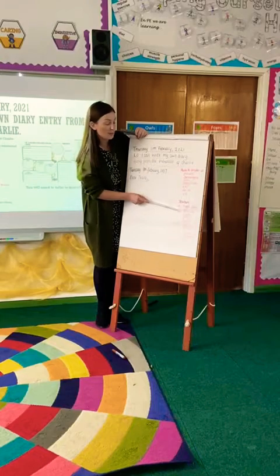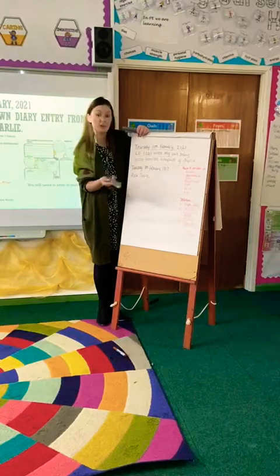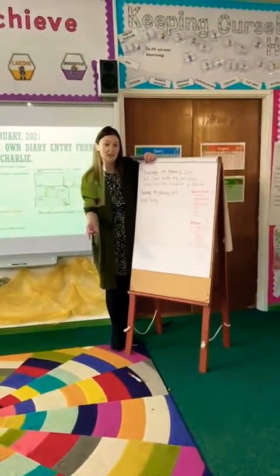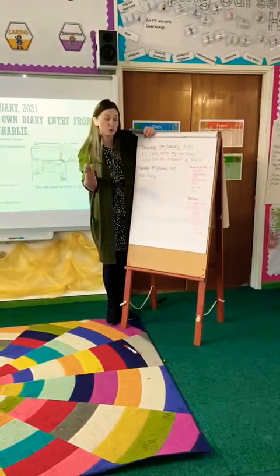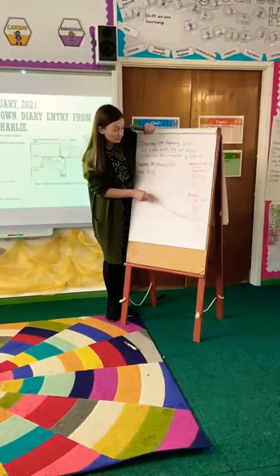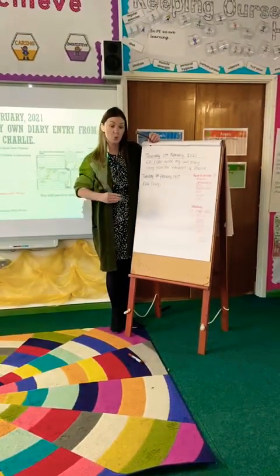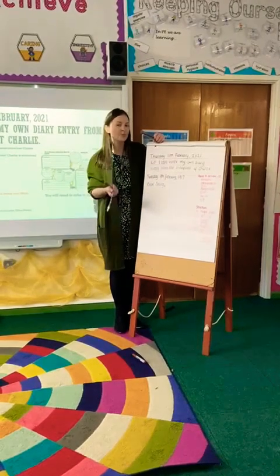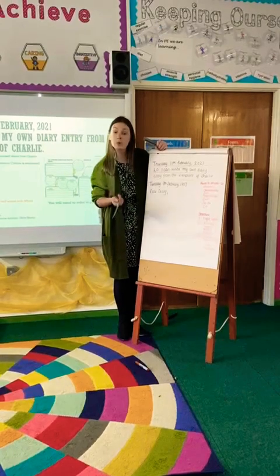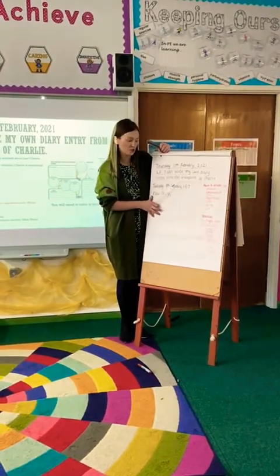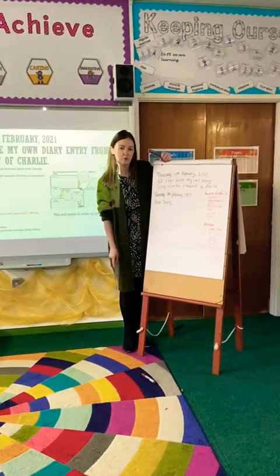In the second paragraph, I'm going to speak about the morning he wakes up, ready for the execution. Might be talking about his final meal, final conversations that he has with comrades, and how awkward that might be, knowing that some of those are going to be the ones pulling the trigger on him. In paragraph 3, I might talk about the moment he's called to his death, so how he's feeling as he walks out to that battlefield. Now I know some of you at home will be thinking, well, he's not going to be writing a diary entry as he's on his way to be sentenced to death. No, he won't, but for the purpose of this activity, we're going to imagine that he is. And then final thoughts for paragraph 4.